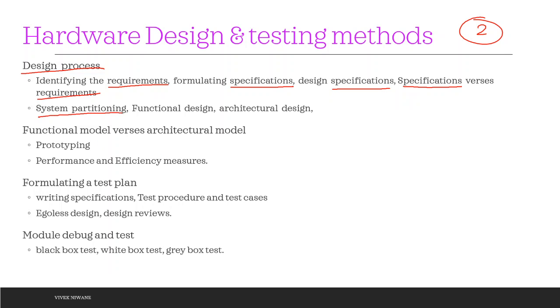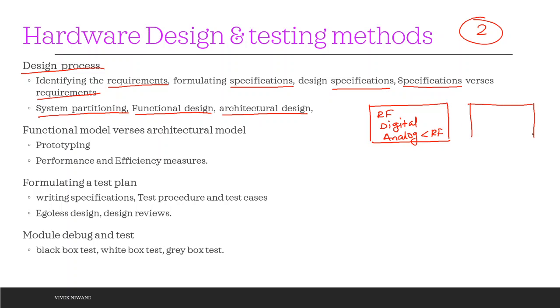Then the system must be partitioned while you are designing the electronic system, depending upon the functional design, or maybe defined depending upon the architecture design. For example, if we say that we have a big PCB where you do have RF components as well as digital components, as well as, we will say, analog. Analog referring to frequencies below RF. So it is always better to have the partitioning of the system.